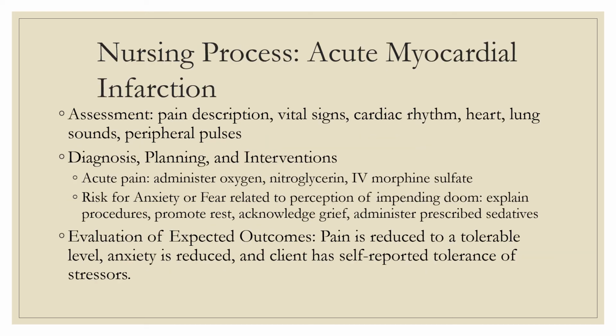Nursing process in acute myocardial infarction. We're going to assess the patient. We're assessing for pain, vital signs, cardiac rhythm, the heart, lung sounds, and peripheral pulses. We're going to administer oxygen, nitroglycerin, IV morphine. There is client teaching on nitroglycerin, client teaching 25.2 on page 426. Sorry about that. We're going to look for their risk for anxiety or fear.